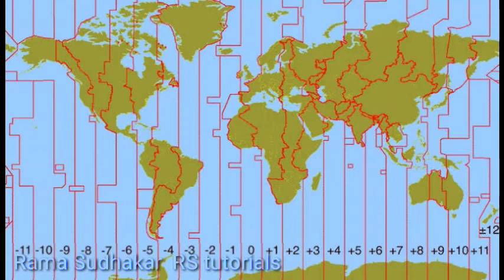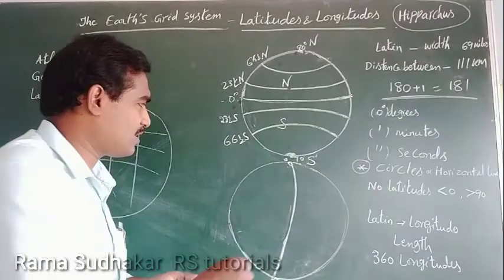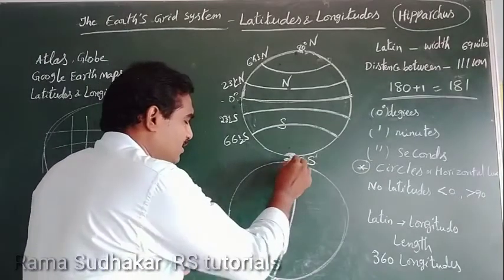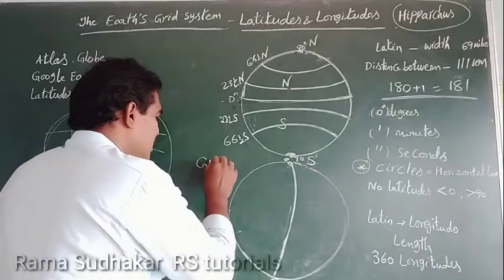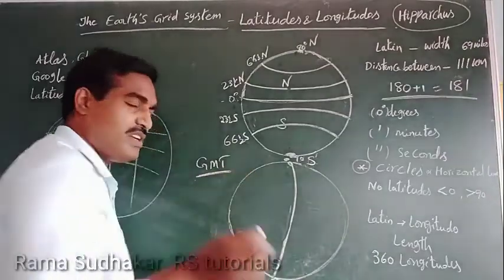Do you know where India is among the time zones? What is our Indian time zone? 82.5 degrees east longitude is our Indian time zone. So India lies between plus 5 and plus 6. See that this is Greenwich line, also known as GMT, Greenwich Mean Time.